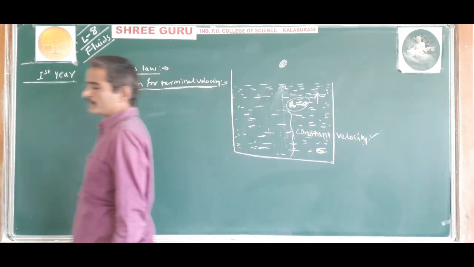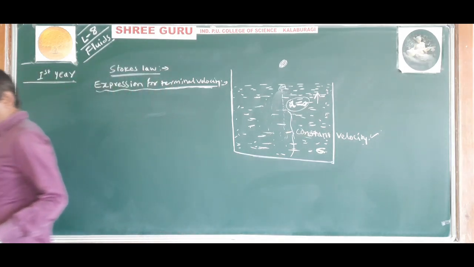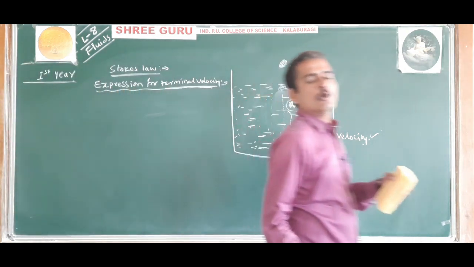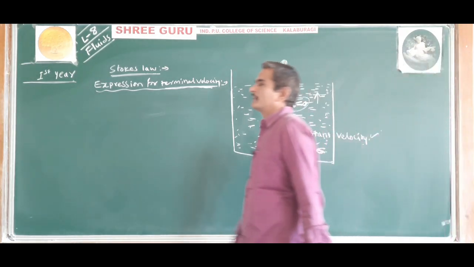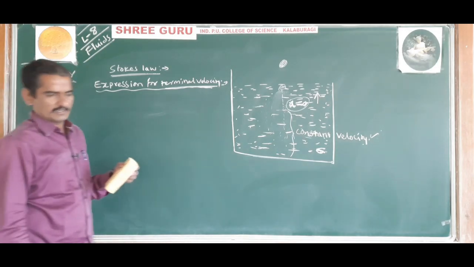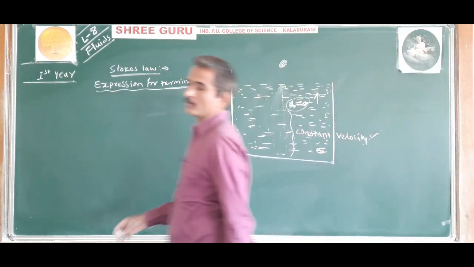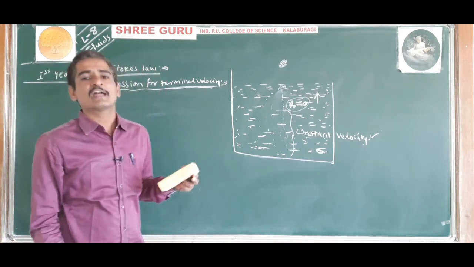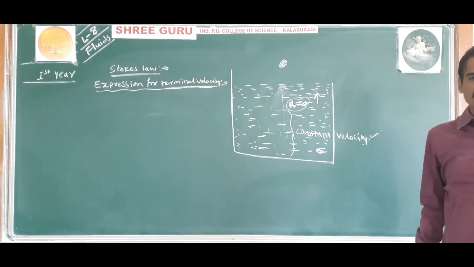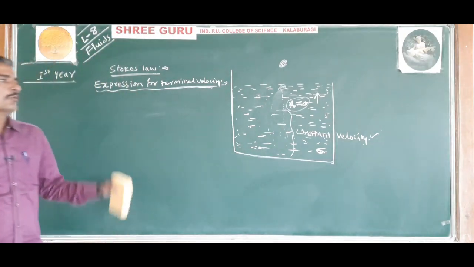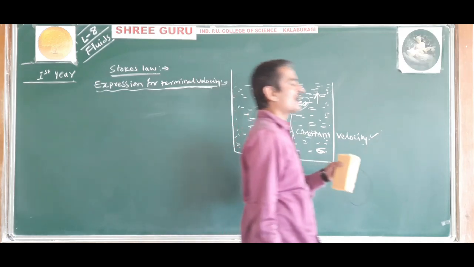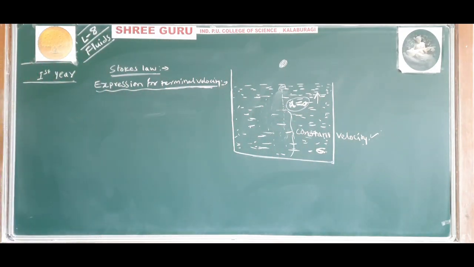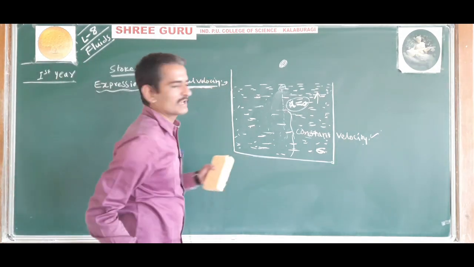Understood? Now the definition. The maximum constant velocity attained by a body while moving through a viscous fluid is called terminal velocity. Understood? Okay.